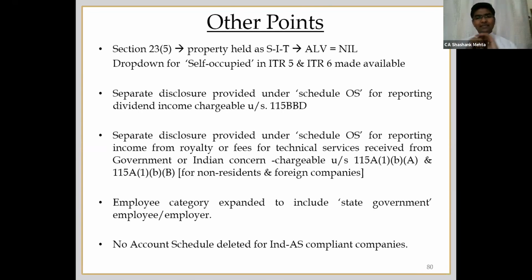The other 2 points are with respect to drop downs which are there in Schedule OS. Now you have to report a dividend received from a foreign entity wherein you hold 26% of the shareholding. Then all those dividends are specifically required to be mentioned in Schedule OS. Earlier there was no specific field item. Now they have given a specific field item.